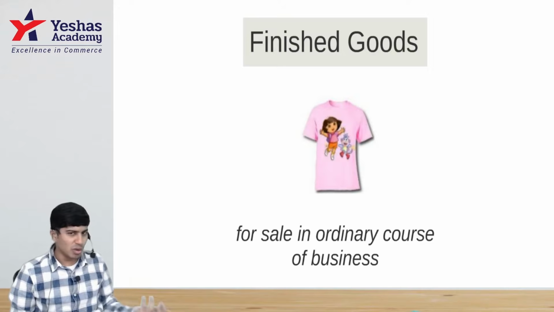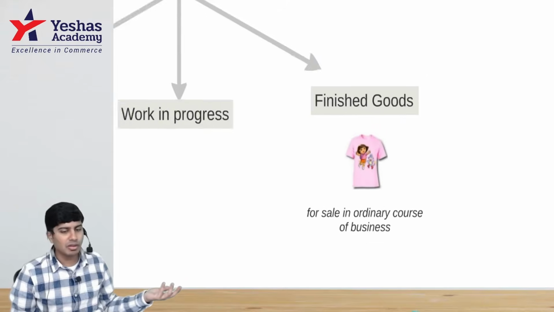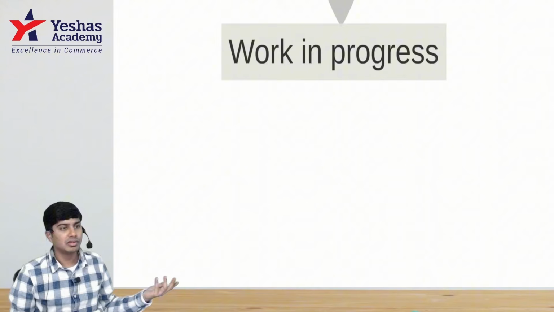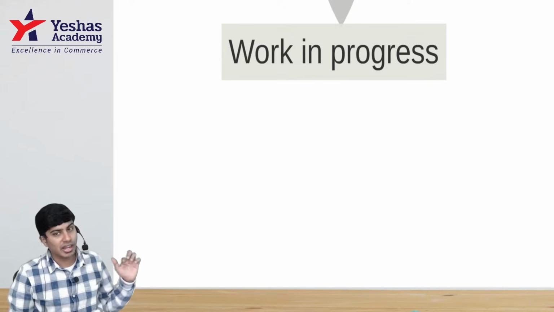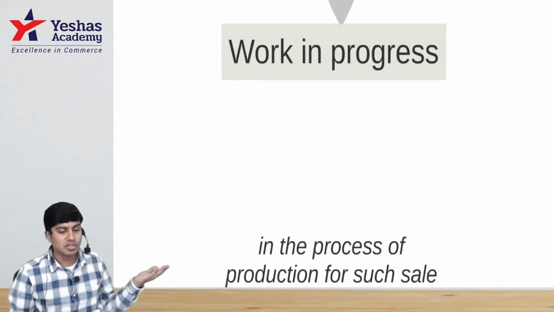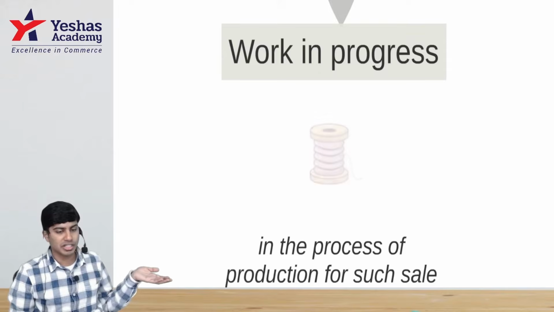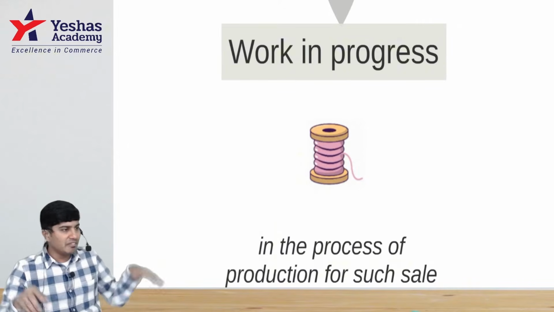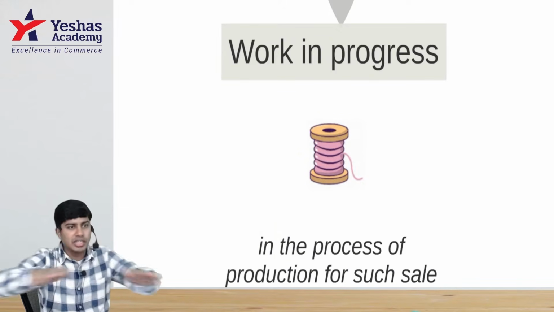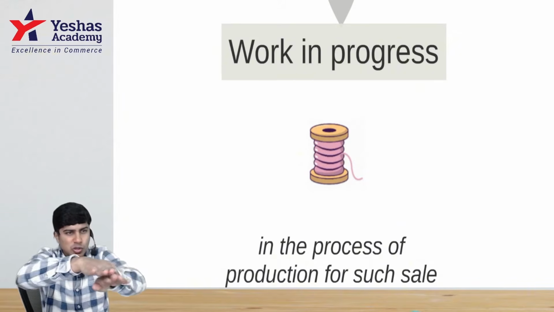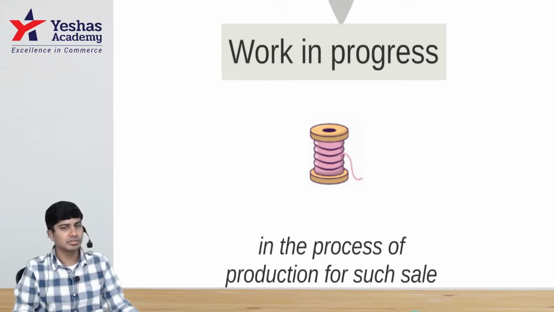This is my finished goods. This is what I sell. But this is not what I buy. What do I buy? I buy cotton. I convert that cotton into thread. Out of the thread, I make cloth. So, for example, in the process of production is thread. I weave that thread. I'll put thread horizontally, vertically, bring them close, close, close. When they become very close, it will become cloth.